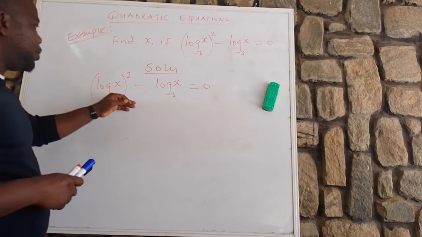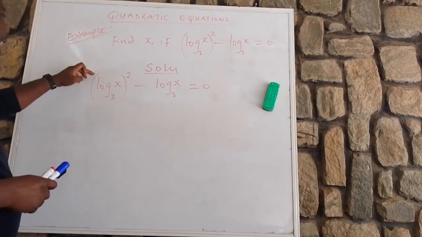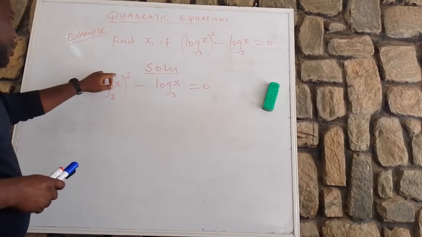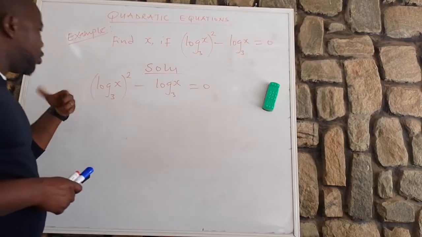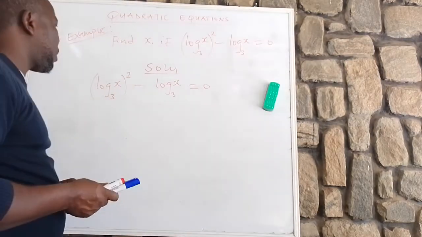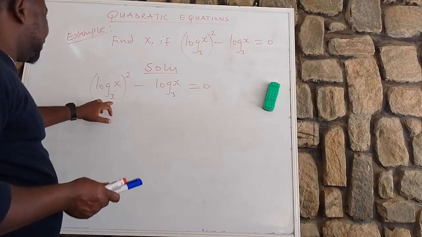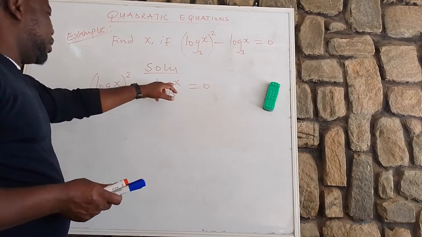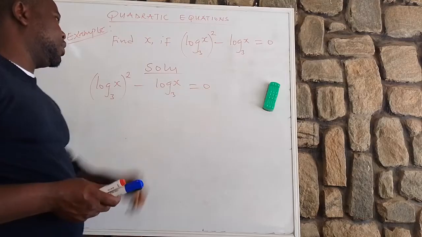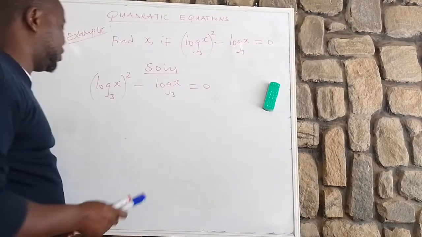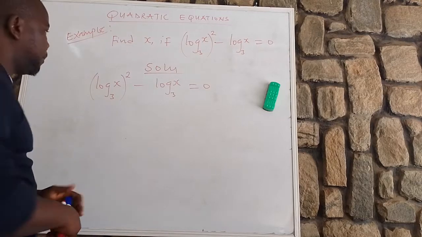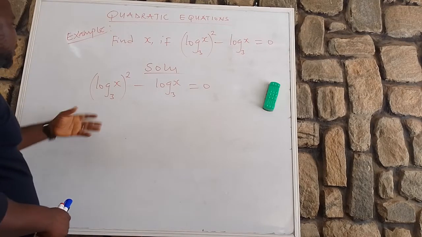So if in an exam or a scholarship exam you come across questions of this form, (log x base 3) all squared minus log x base 3 equals 0, it's as simple as ABC. I'm going to show you how to solve this problem. It's not difficult.